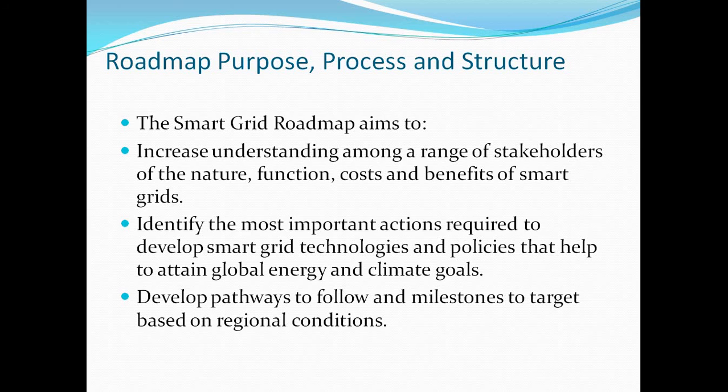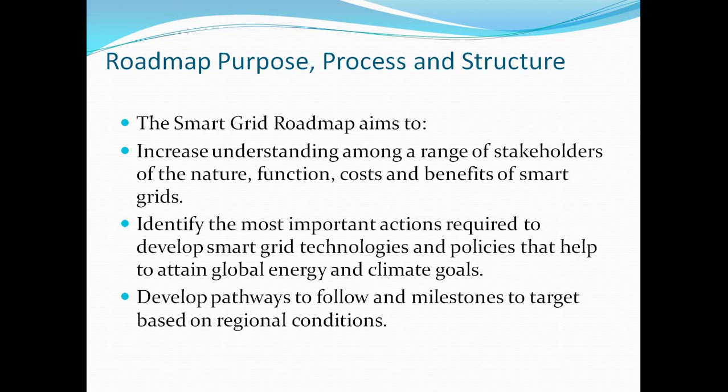Then we have to increase the range of stakeholders, depending on the nature of the stakeholder, then the functions of the smart grid, then the cost of the smart grid, and the benefits of the smart grid.